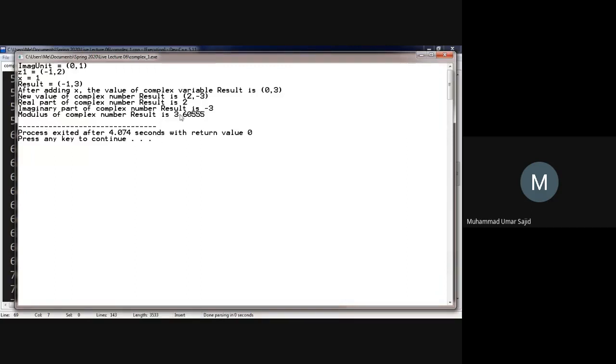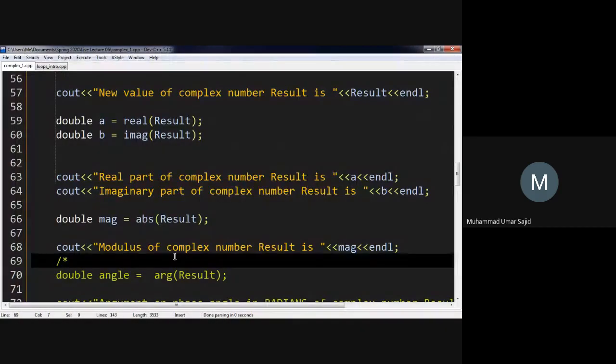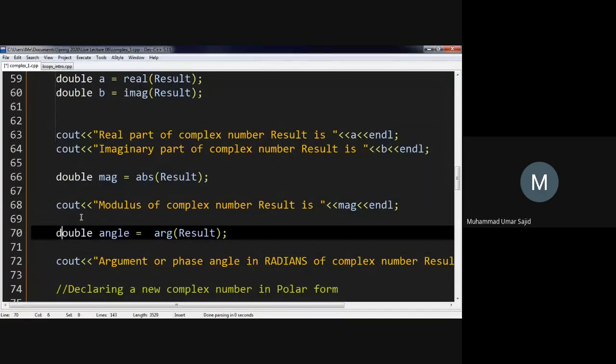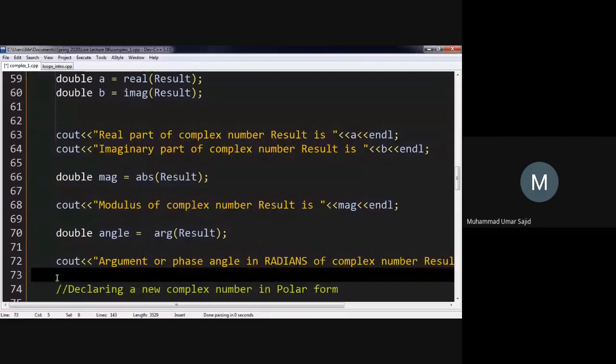Here it says the modulus of the complex number is 3.6055, which is 2 squared plus 3 squared, that is 4 plus 9, which is 13. The square root of 13 is 3.6055. That is always a positive number. Next, if you want to take the angle, meaning tan inverse, the angle here is the argument of result. Keep in mind that this angle is always given in radians. Radians is the default unit for angles. If you want to convert radians into degrees, you have to multiply by 180 over pi yourself. This function returns the argument or phase angle in radians.